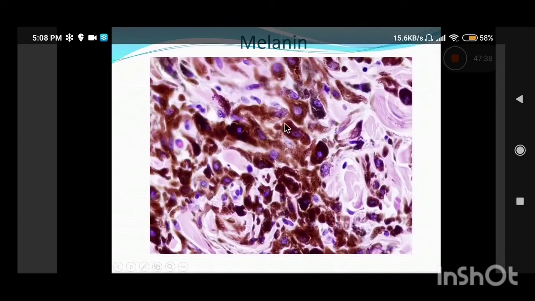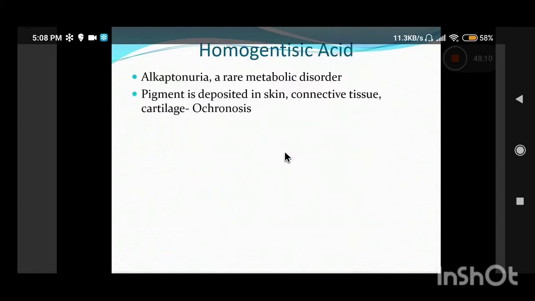And this is a higher power view of the same. Can you see these cells? These are all melanocytes and they are loaded with this pigment. Now if we want to study the morphology of these cells, we can bleach this melanin with strong oxidizing agents like potassium permanganate or hydrogen peroxide. So that is another property of melanin, that it undergoes bleaching. So there are three methods to confirm melanin. One is the Masson-Fontana, second is the Schmorl stain, and third is bleaching by a strong oxidizing agent.